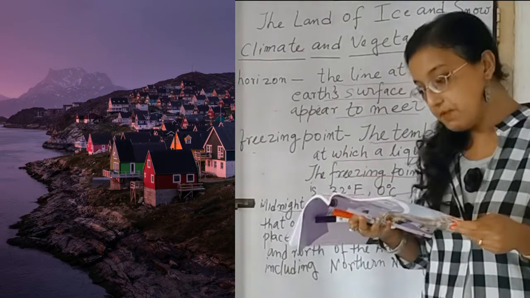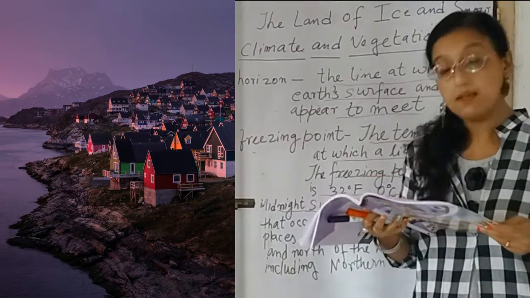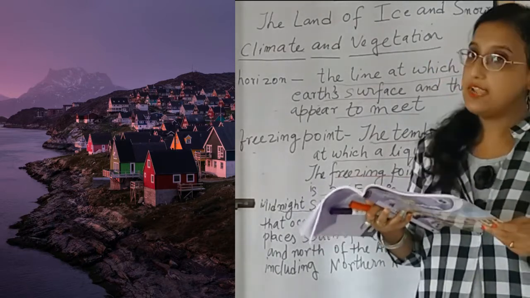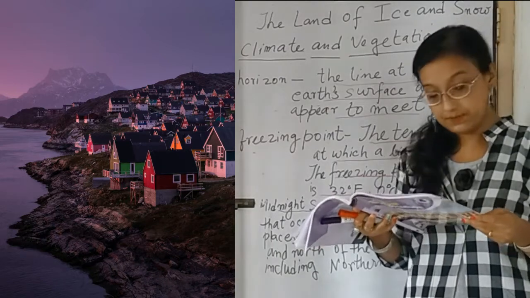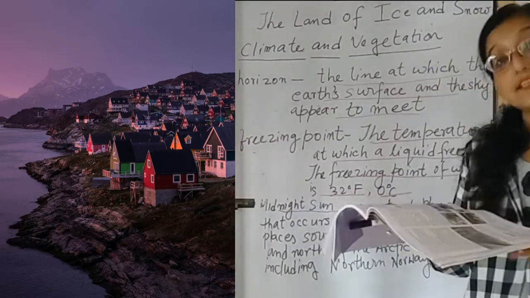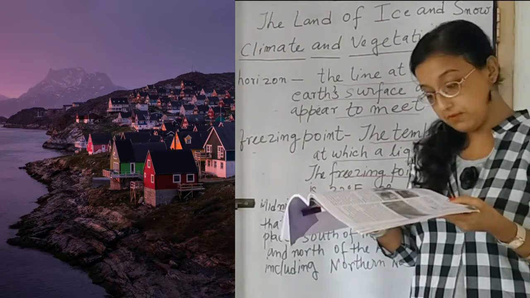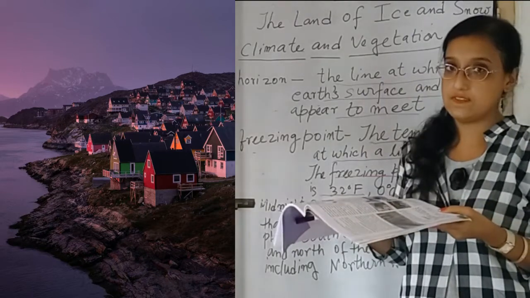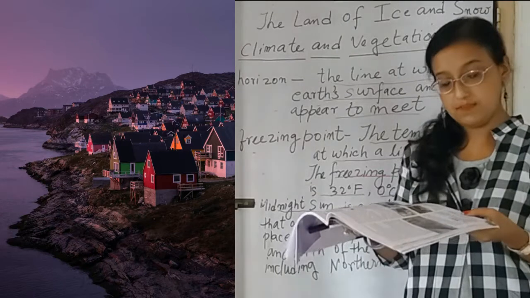The animals found here are reindeer, polar bear, musk oxen, and wolf-like dogs called huskies. Please learn the names of the animals. What are huskies? Huskies are also domestic animals used for hunting and pulling sledges.